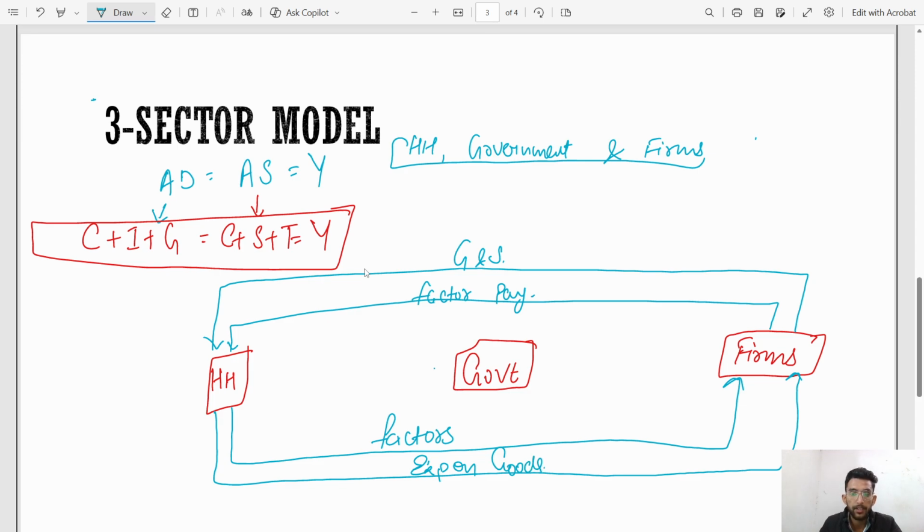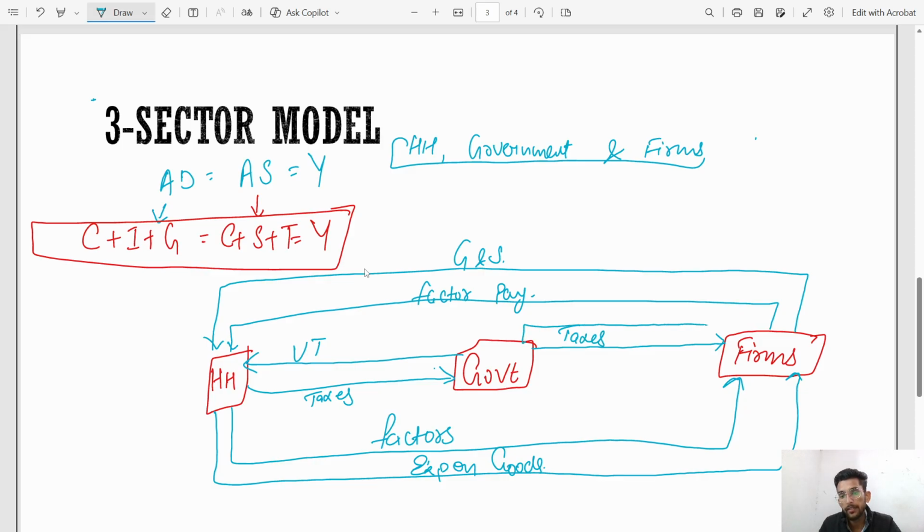And what is the role of government here? Government will give pensions, unilateral transfers or subsidy to household. Household sector will give taxes to government. In the same way, government will levy taxes from firms.